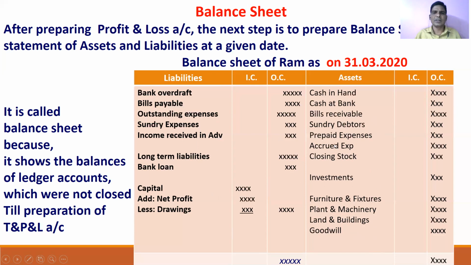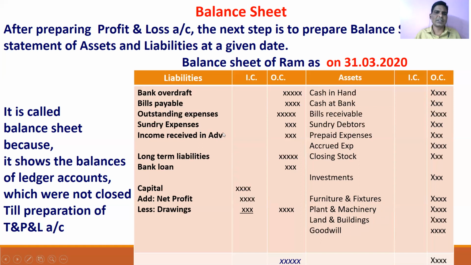So already you know what current assets are: the assets which can be converted into money within one accounting year. The assets which are used in the business, which are held not for resale, and which are used in the business for a relatively long period are called fixed assets.